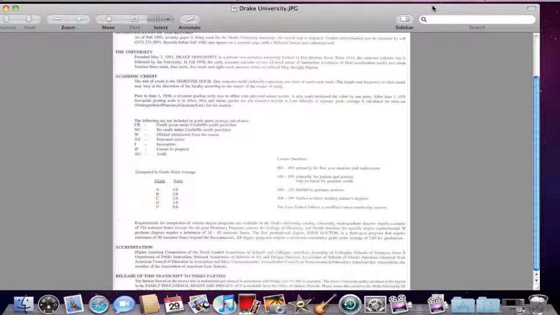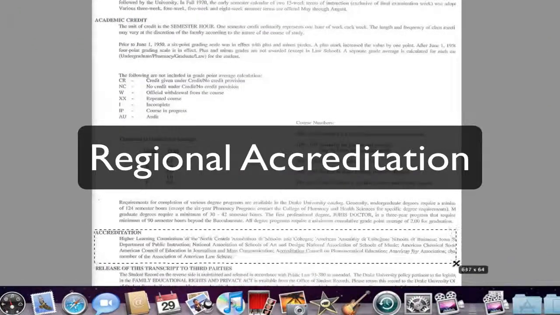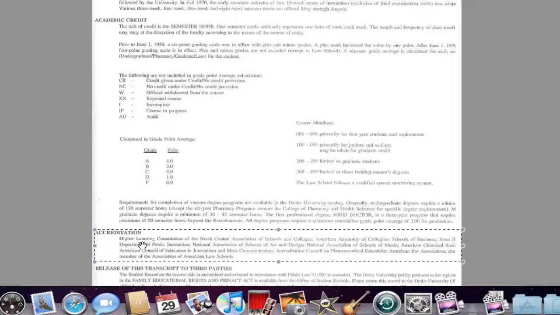There are a couple of ways to find your campus's regional accreditation. The first one is to look at the back of your official transcript. So this is an example of Drake University's transcript, and if you look at the bottom of this transcript, you can see the regional accreditation. So for us, what would be important is to note that this school is recognized by the Higher Learning Commission of the North Central Association of Schools and Colleges. This is the NCASC. UCSB is recognized by the WASC, the Western Association of Schools and Colleges. So that's what we're looking for, is regional accreditation, as you can see on the screen.